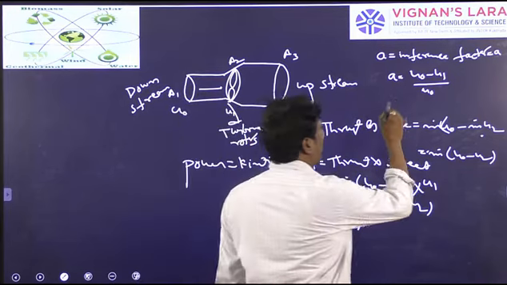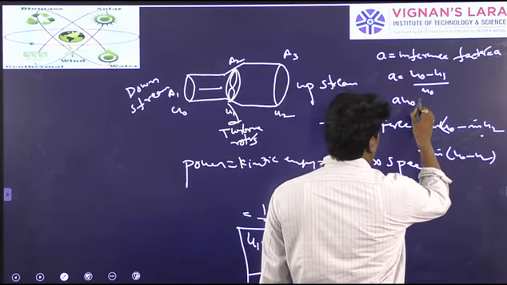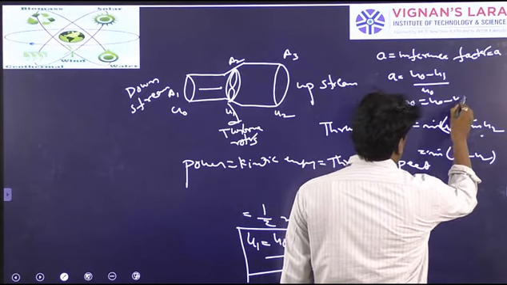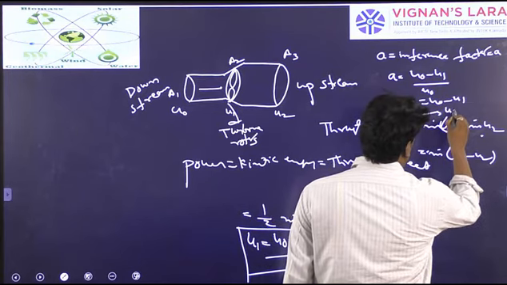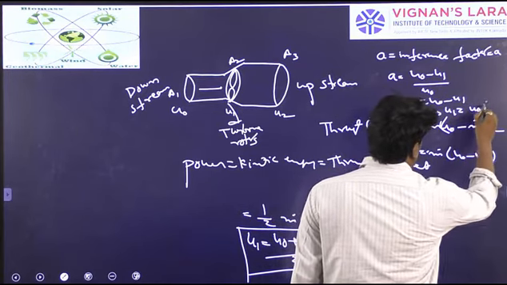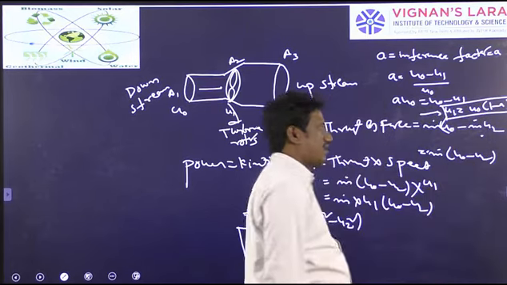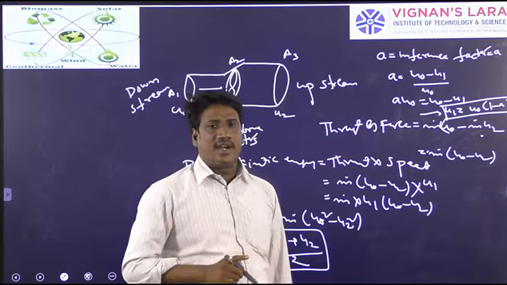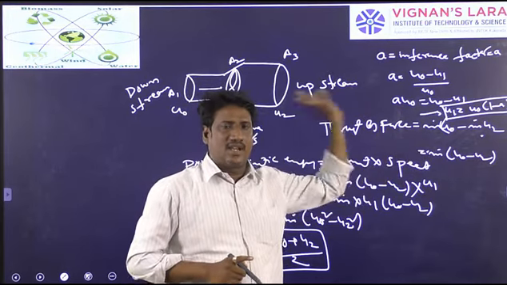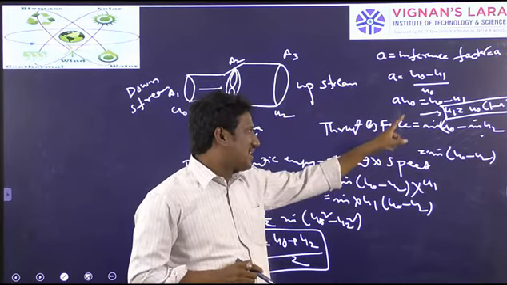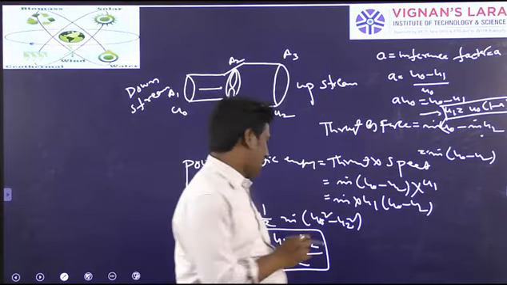From this you can have a into u naught is equal to u naught minus u1. From this equation, u1 is equal to u naught into (1 minus a). This is another equation: the rotor speed is u naught times (1 minus a).